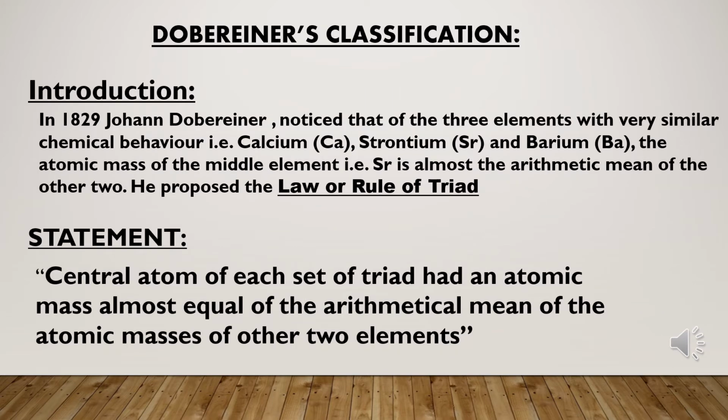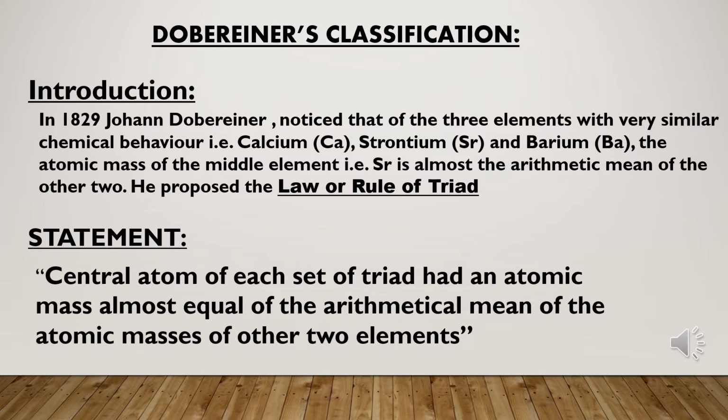Dobereiner's Classification. One of the initial attempts to classify elements was by Dobereiner. He noticed that of the three elements with very similar chemical behavior, that are calcium, strontium and barium, the atomic mass of the middle element, that is strontium, is almost the arithmetic mean of the other two. He proposed the law of triads, or the rule of triads.